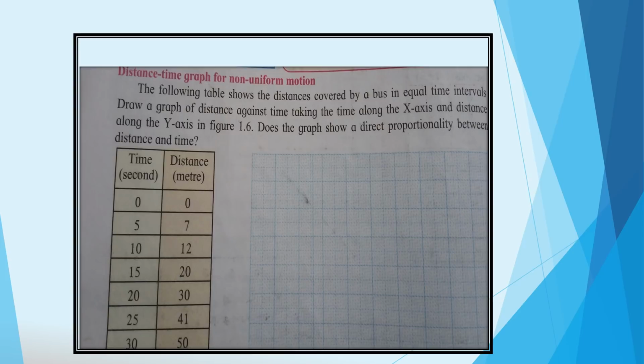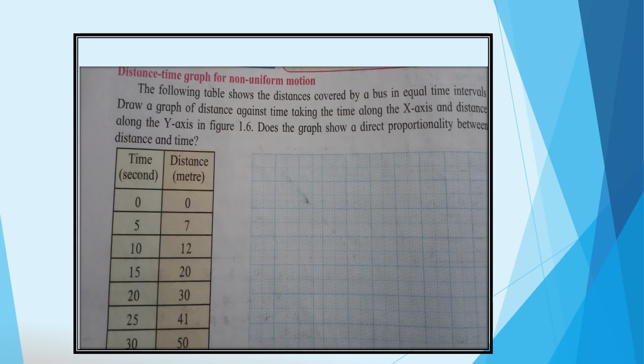Now after drawing the graph for uniform motion, we are going to draw the graph for non-uniform motion. Here the following table shows the distance covered by a bus in equal time intervals. So we have to draw the graph of distance against time. So we have to take again the x-axis and y-axis. Here in the table readings are given, time is in seconds and distance is in meters. So for 5 seconds, the distance is 7 meters.